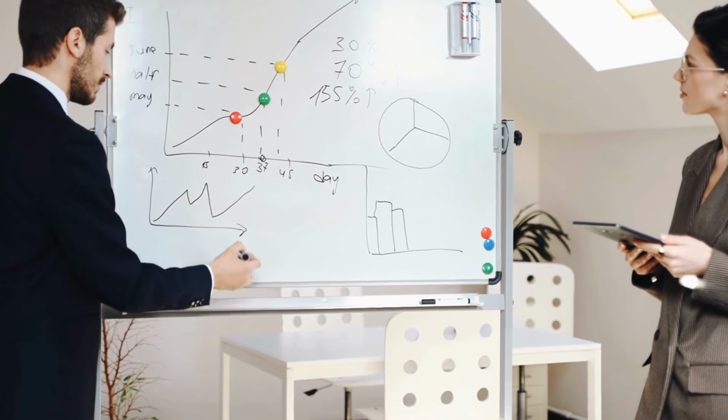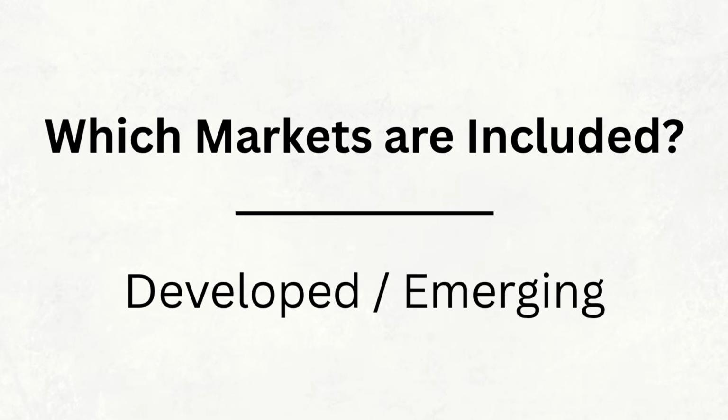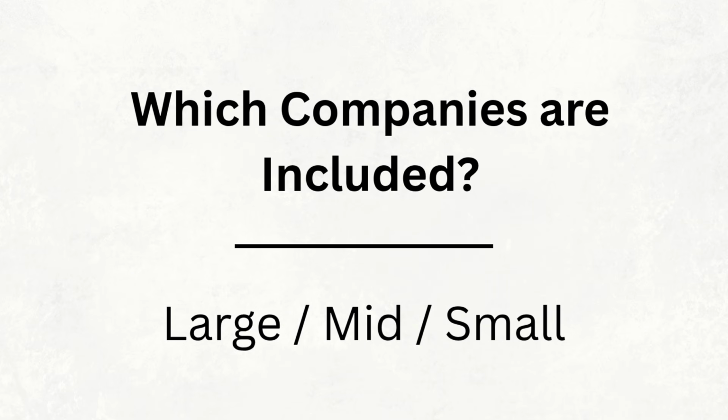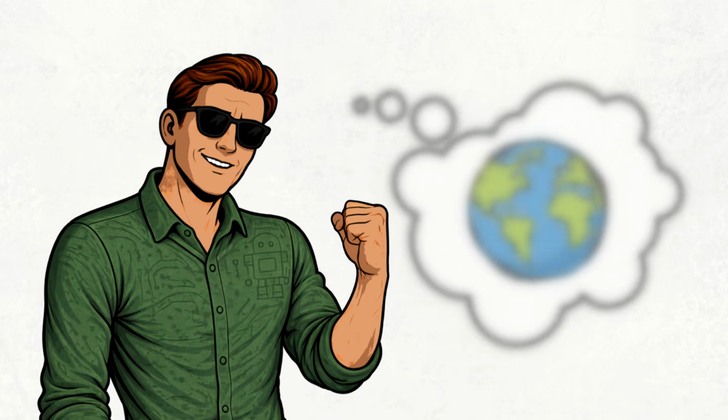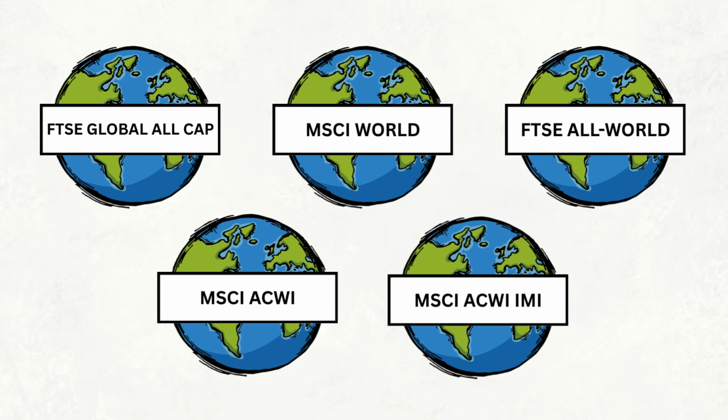And this is where our two questions come together. A global index has to decide whether to include developed markets, emerging markets, or both, and whether to include large cap, large and mid cap, or large, mid, and small cap. And once those decisions have been made, you end up with a very different definition of what the global stock market actually means. Now that we understand these two dimensions, we can finally look at the 5 major global indexes and see exactly how each one answers those two questions.